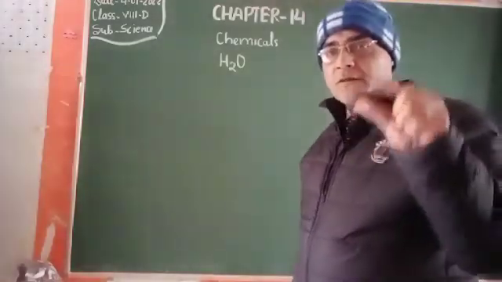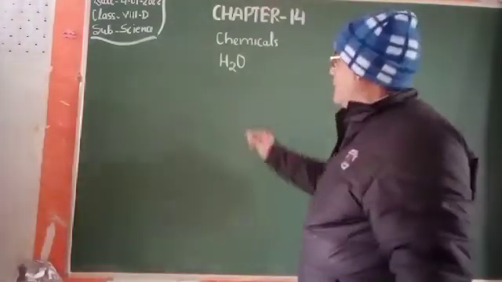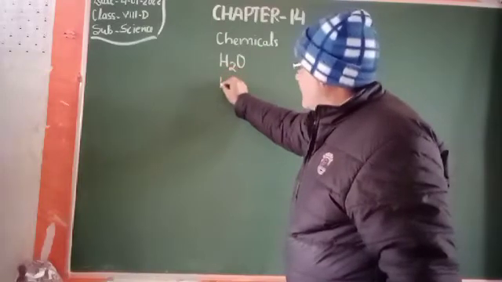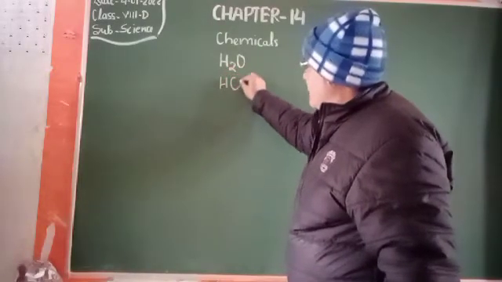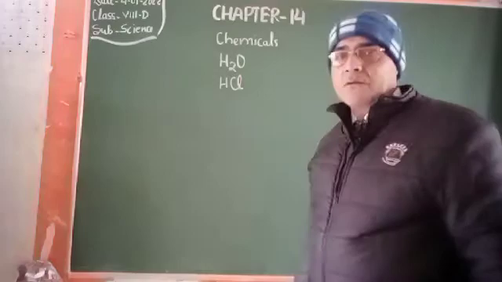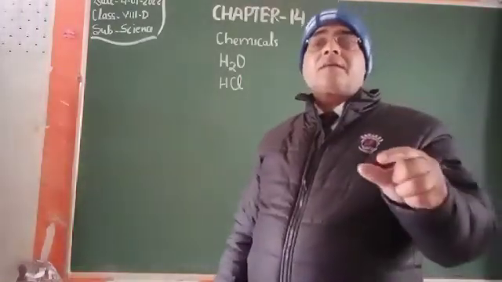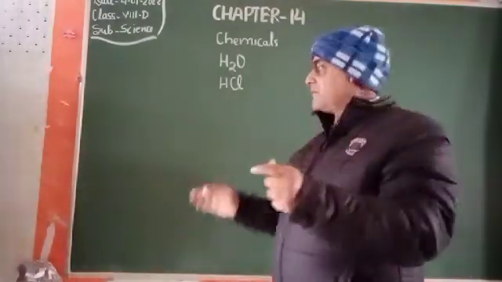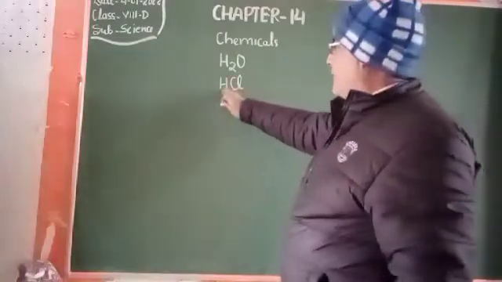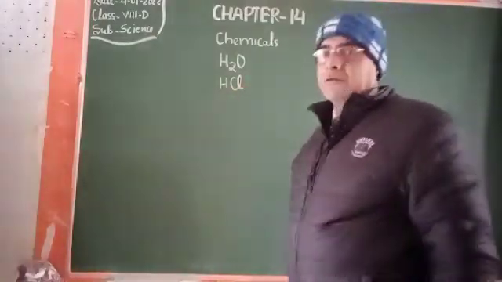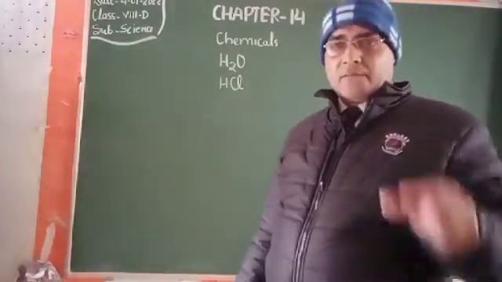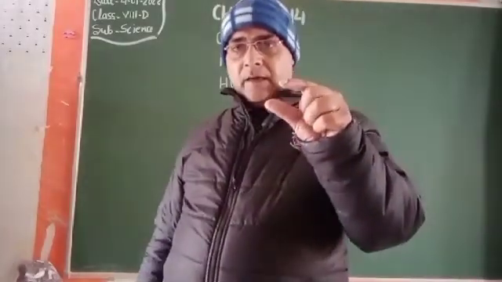So that proportion ensures that this is a chemical. Take another example, HCl. This is hydrochloric acid, the combination of hydrogen and chlorine in a fixed proportion that ensures the formation of the chemical HCl.